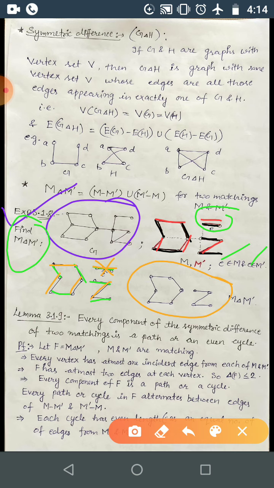Okay, so this is the symmetric difference between M and M dash that we have calculated. This is C6, a cycle of order 6, and this is P4, correct? So this is P4 union with C6. Okay, so now whenever you have the symmetric difference between two matchings, there will be either a path or an even cycle. So it will be either a cycle that is even, or a path.